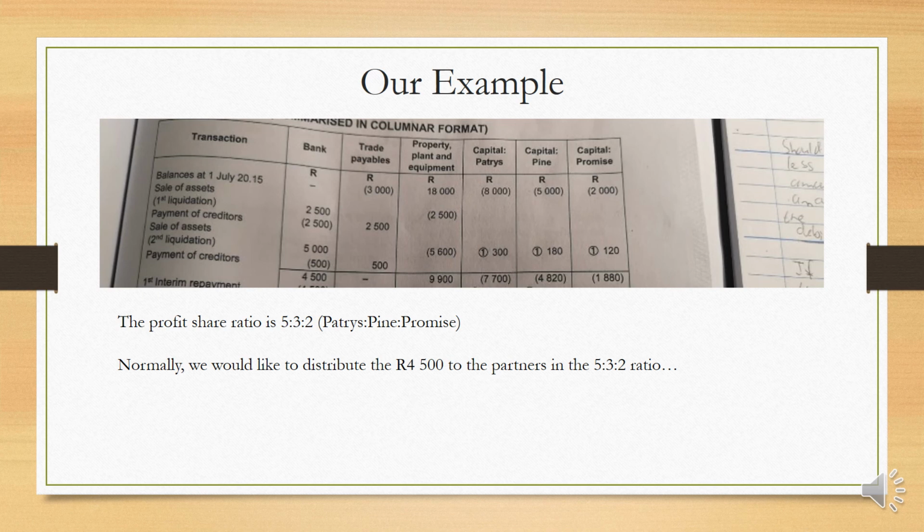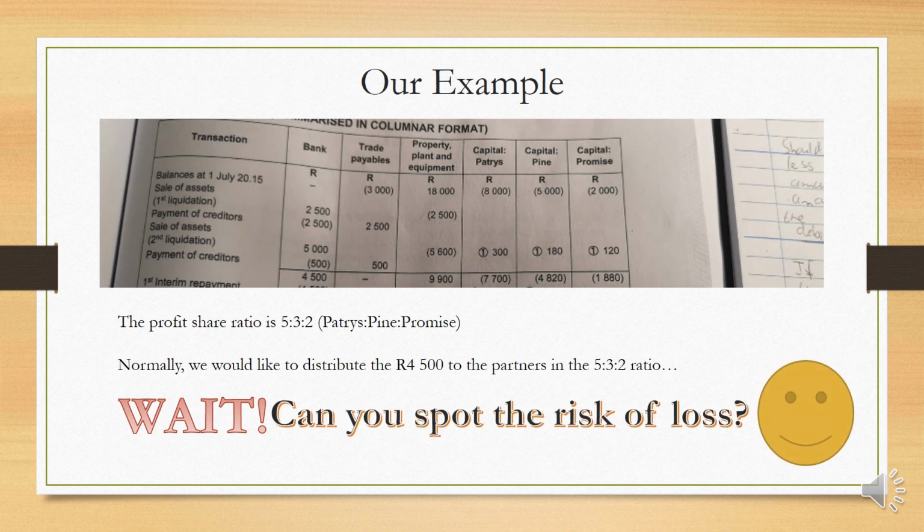So the example that we have here, we have Promise, Pine and Patrice, which share in the partnership at a ratio of 5:3:2, Patrice being the highest, Pine being middle, and Promise the lowest. Normally, one would like to distribute the 4,500 Rand they have in cash at the bottom of the picture in their normal profit ratio. But this would be incorrect, as there still is a remaining risk that they could realize a loss after this distribution.